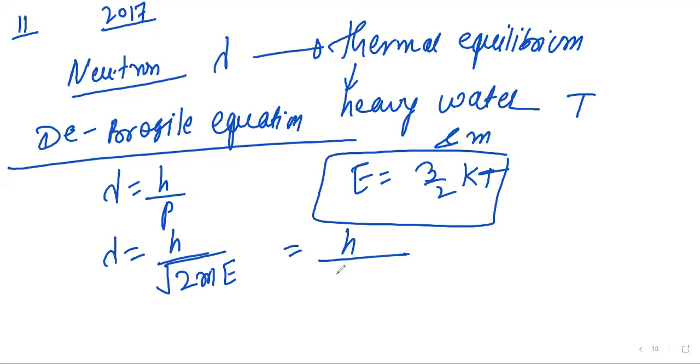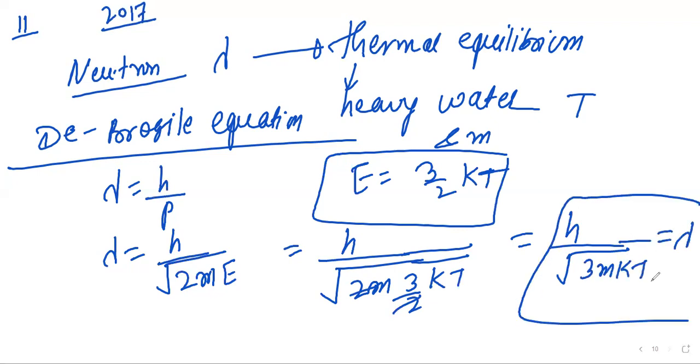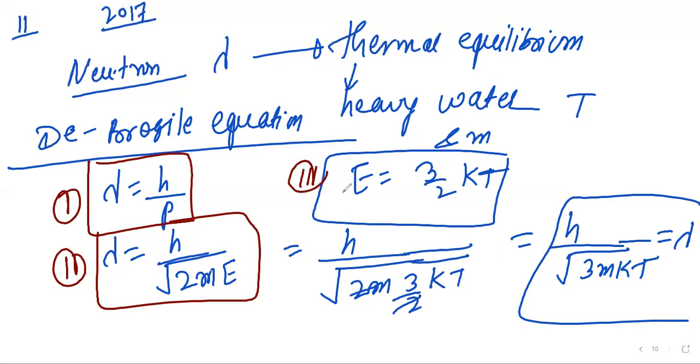So it is h upon under root of 2m into 3/2 k into T. So these two and these two will get cancelled. So what will be the value? h upon under root of 3mkT equal to lambda. So this will be the value in the form of temperature, right? So remember the formula here. You have to just mind it. This one, and this 3, and this will be the final equation. So remember all these four.